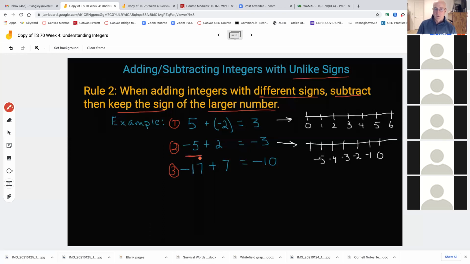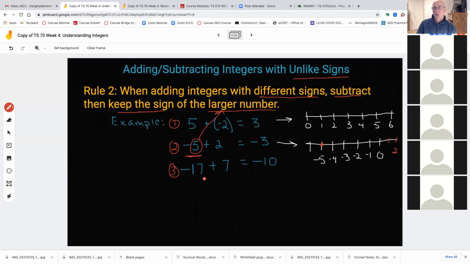Now I need to clarify something here because it sounds like it contradicts something I said about 6 minutes ago. I told you that on a number line, -5 is less than, say, 2, which would be way over here. So technically, it is quite a bit less than. But when they give you the definition of how to add and subtract these, they call 5 generically a bigger number than 2, and that's what they mean by the larger number here. So I wanted to clarify that.